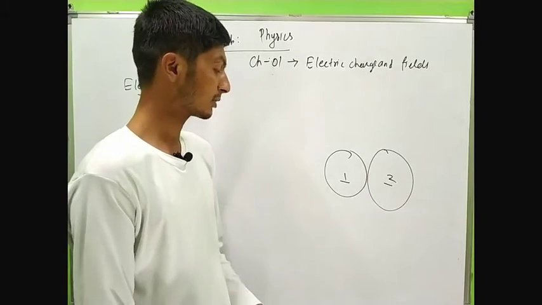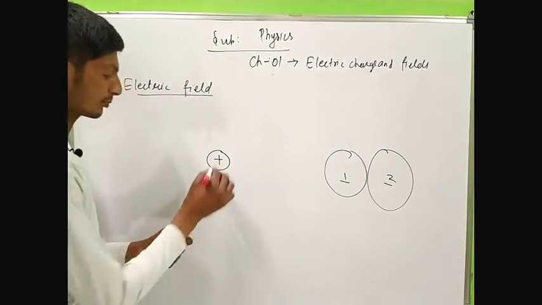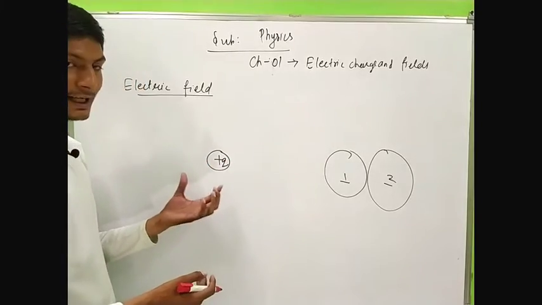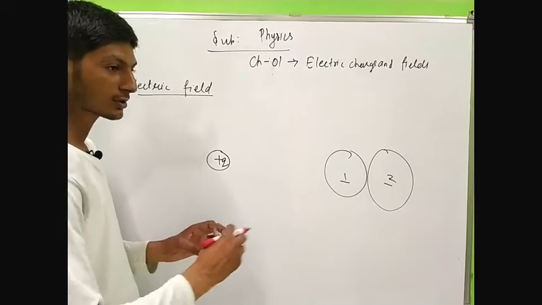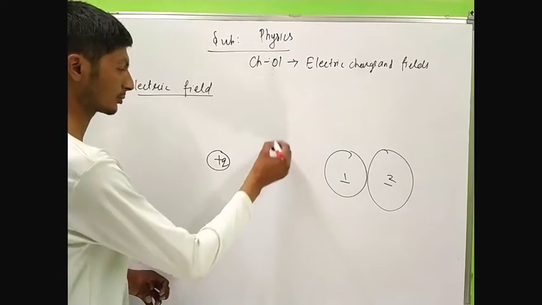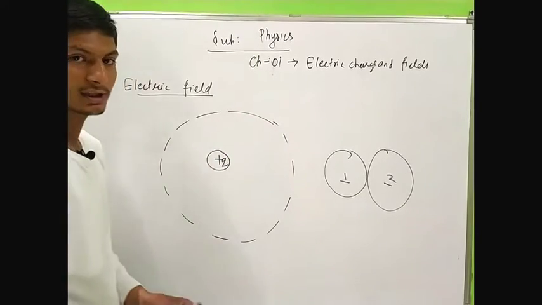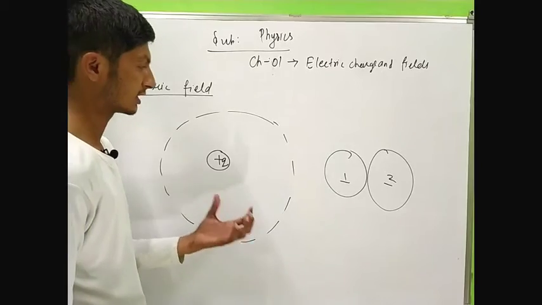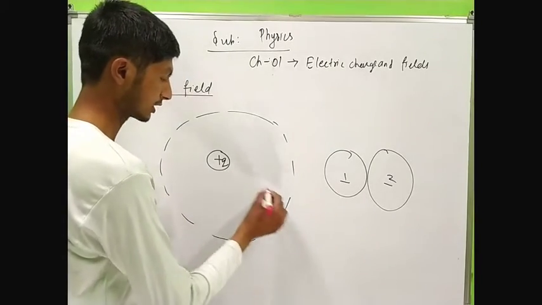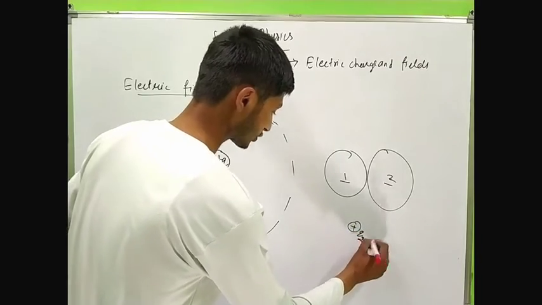Similar things happen with electric charge. Suppose this is the charge, plus Q. It has an area or space up to which another charge can experience its force. Here we have another charge, plus Q2.